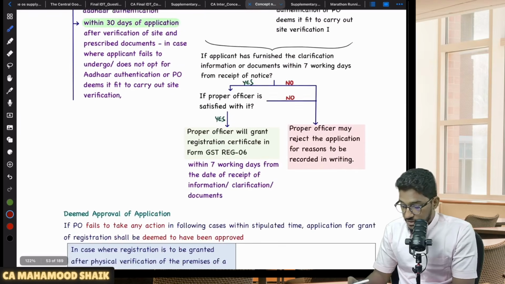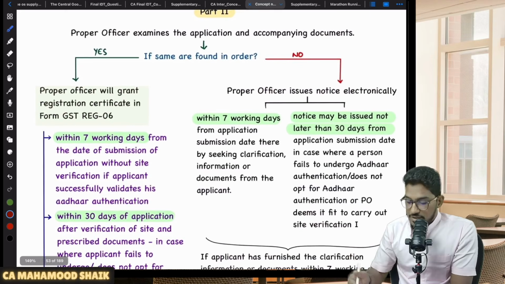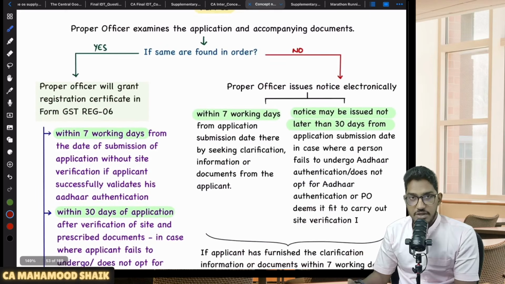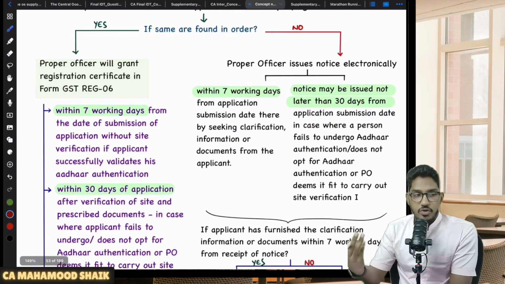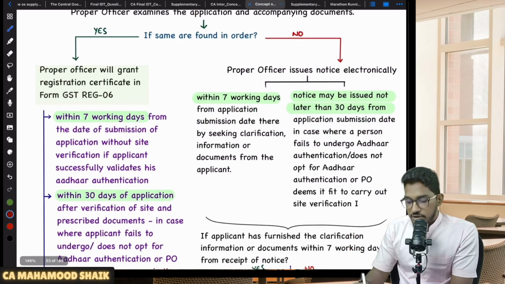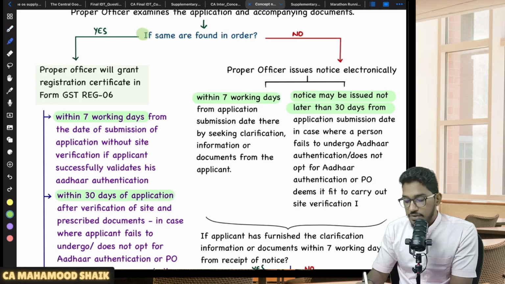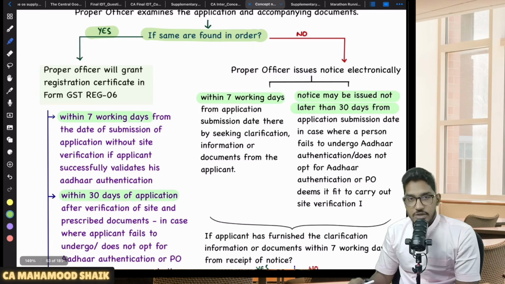Now this is where the procedural registrations will come here. So this part 2 I will explain. So once you submitted an application for registration, verification should happen. So how the verification will happen? So once it will be forwarded to PO. Now PO, if he finds that everything is in order, if you have submitted all your information in a correct manner in your application, if he found that everything is in order, he will grant you registration certificate.